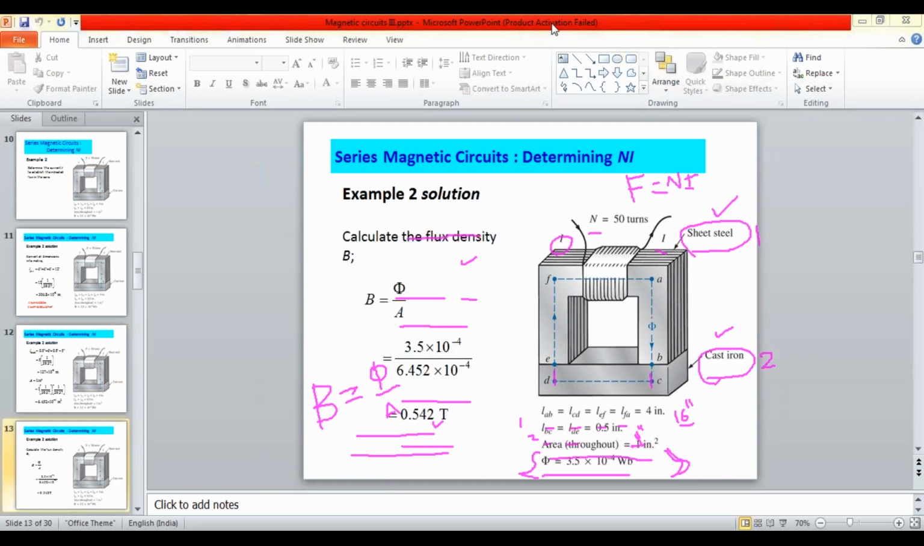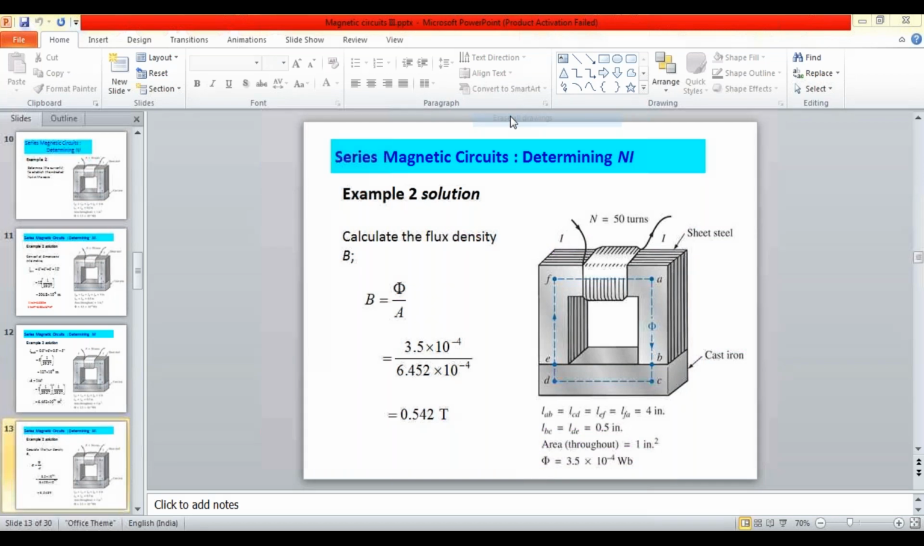Now, we came to the actual slide. After doing this calculation, we got the flux density B equal to phi by A in meter square, 0.542 Tesla, or 0.542 Weber per meter square here. Now then, what to do? Once B is calculated, then the next step is what to do?